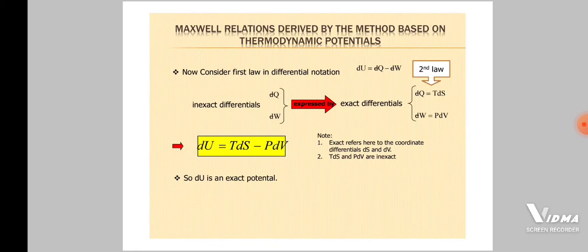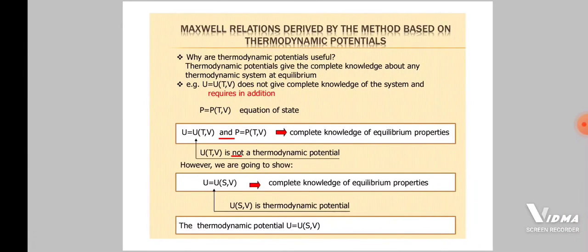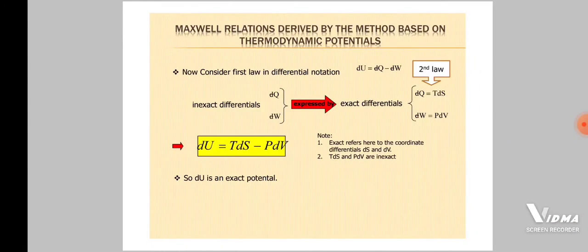But here dQ and dW are inexact differentials. First of all, we have to convert inexact differentials to exact differentials. For dQ, we have the exact differential dS. For dW, we have the exact differential dV. TdS and PdV are inexact. So dU is an exact potential in the form of S and V.